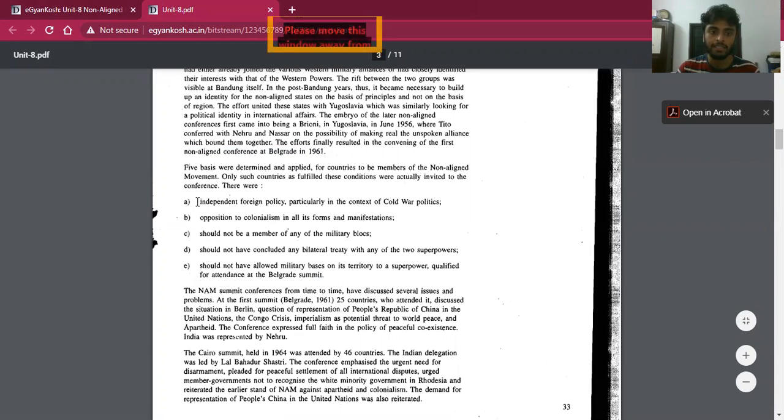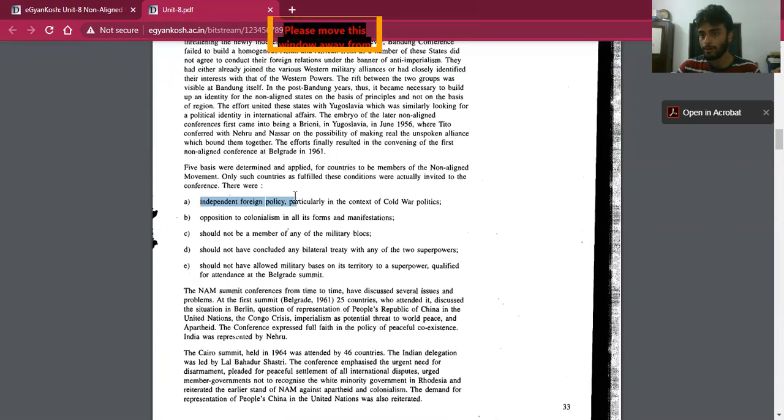One is that the country needs to have an independent foreign policy, and it should not shape its foreign policy according to the whims and fancies of either the US or the USSR. Then, opposition to colonialism in all its forms and manifestations; it should not be a member of any military bloc, either US or USSR; it should not conduct any bilateral treaty with the superpowers; and it should not provide a military base to any superpower. So these were the conditions.